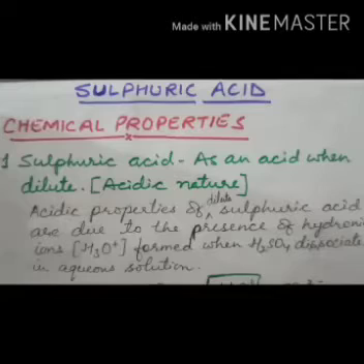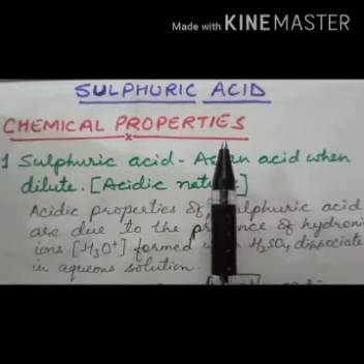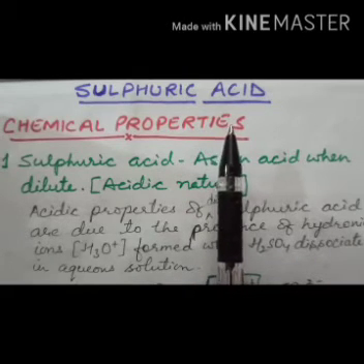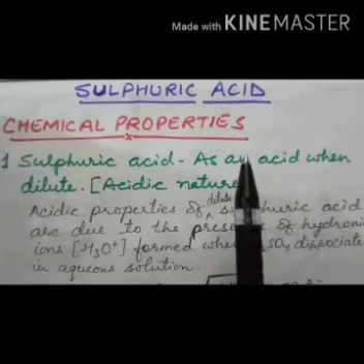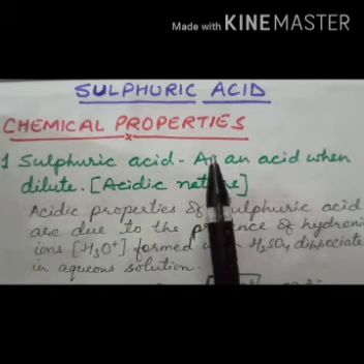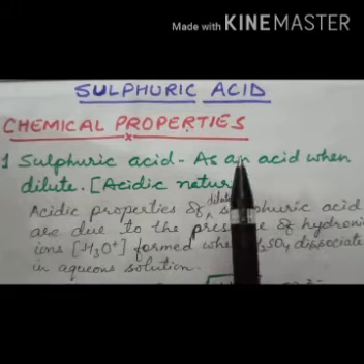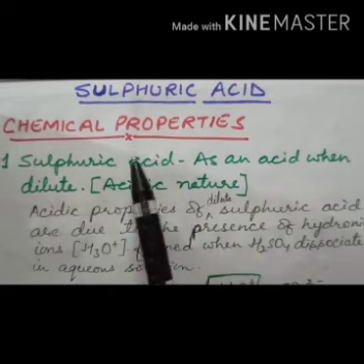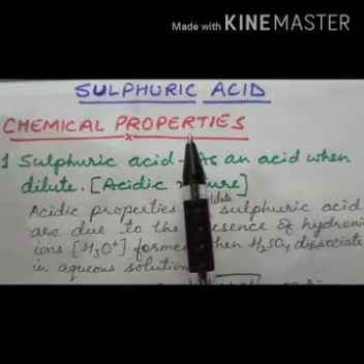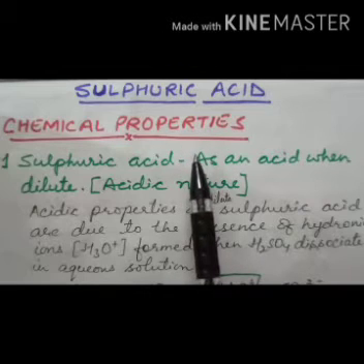Now let's continue this chapter, sulfuric acid. Chemical properties of sulfuric acid depend on whether the acid is dilute or concentrated. First we will discuss the properties of dilute sulfuric acid.